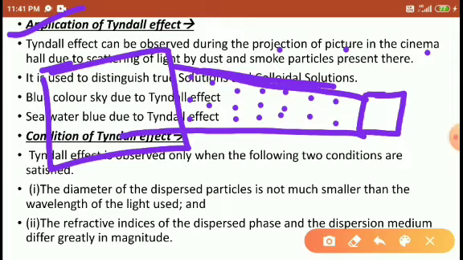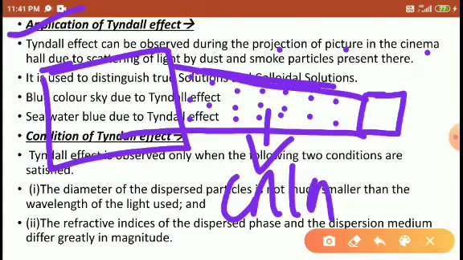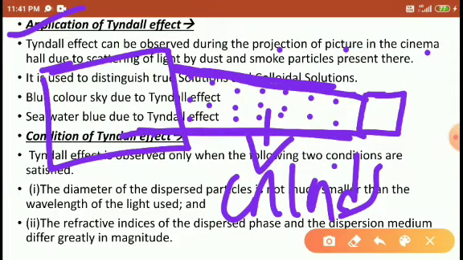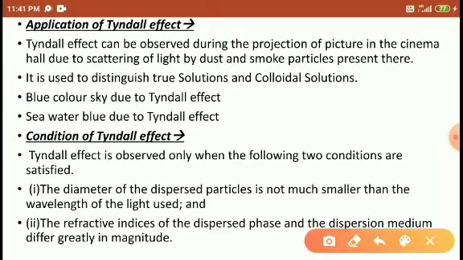So why are these dust particles visible? These dust particles are colloids. We cannot see these colloids with our naked eyes, but these colloidal particles are visible in presence of this light. This is one of the applications. It is the scattering of the light by the dust and smoke particles present there. If the cinema hall contains dust or smoke, then definitely the colloidal particles are visible in presence of the light.